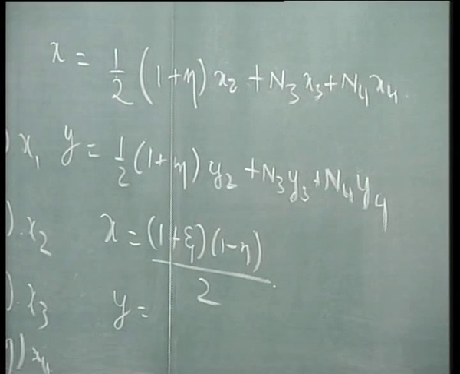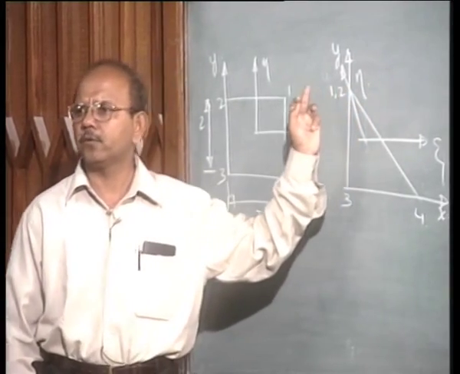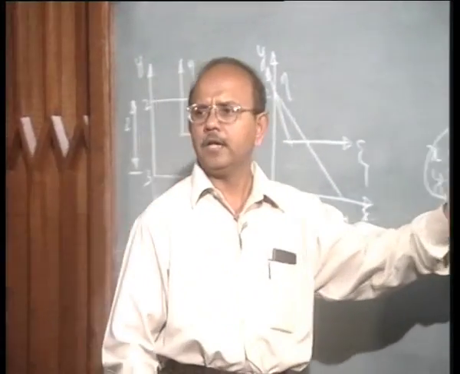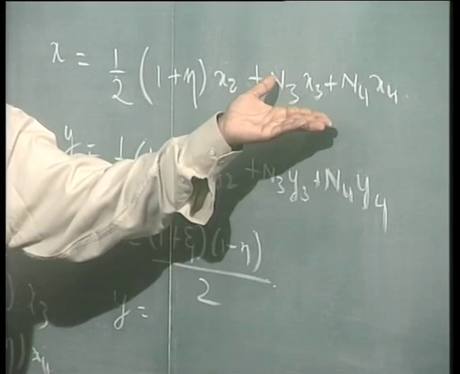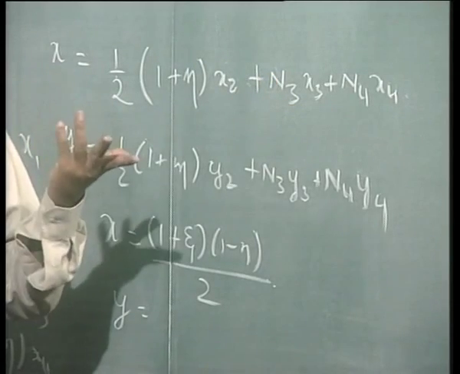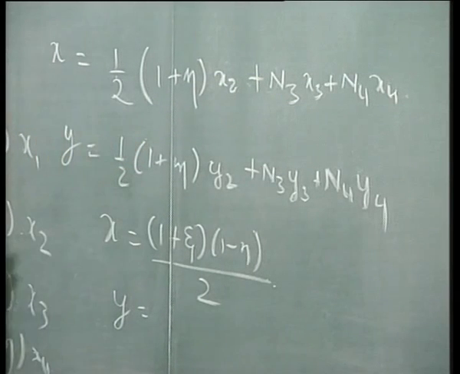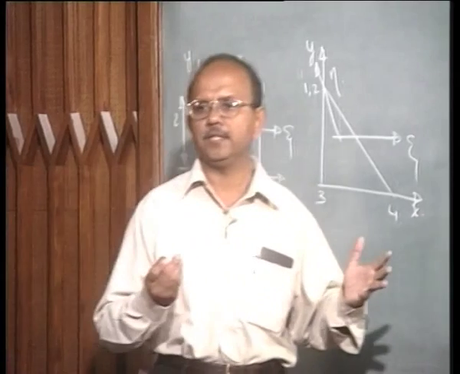No, x1 is equal to x2, x1 is equal to 0. No, I don't follow your question. If you want, you can eliminate x2 and write it in terms of x1, x3, x4. Right, x1 is equal to x2, so what does it matter? Is that clear? Okay. So, what is y? 1 plus eta.